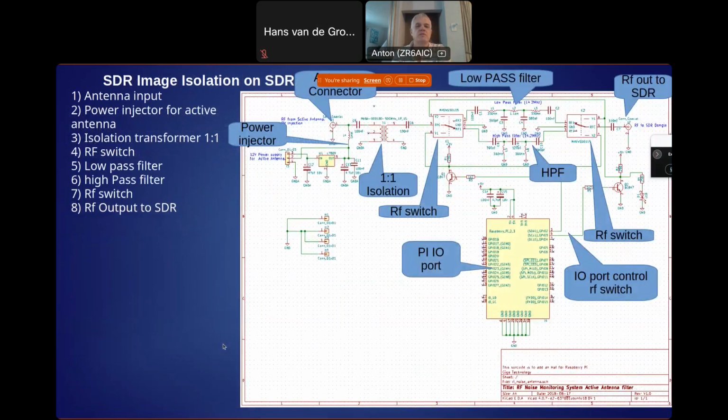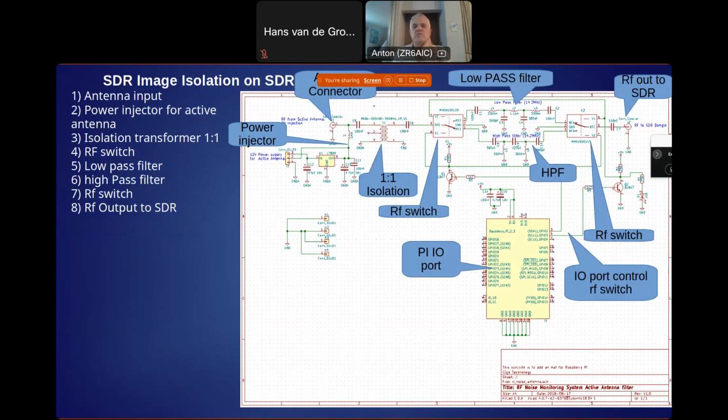In some cases, and specifically here, the RTL SDR dongle has got image rejection. So if you've got very strong signals above and below 12 megahertz, you will see it opposite the 12 megahertz line doubled up. And that is because the front-end filters of the RTL dongle do not have proper rejection filtering.